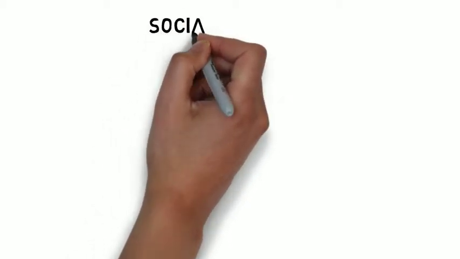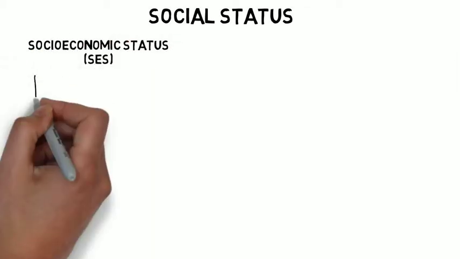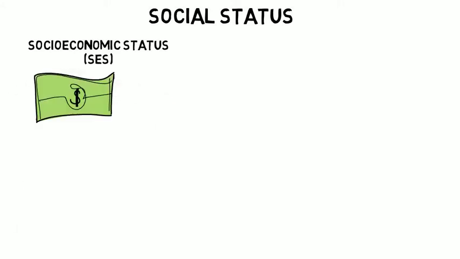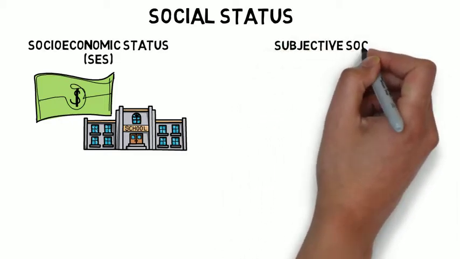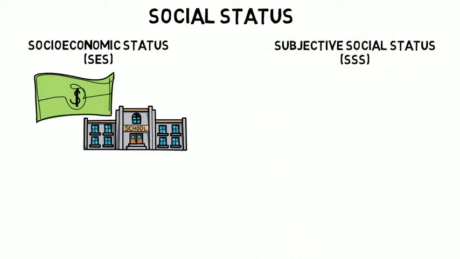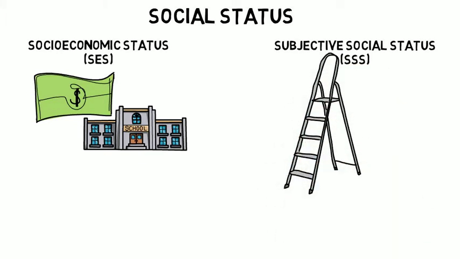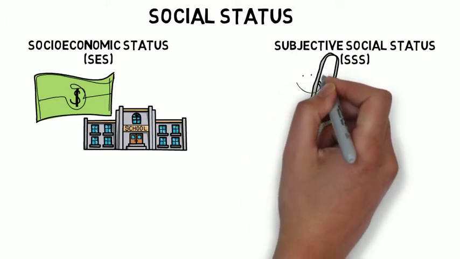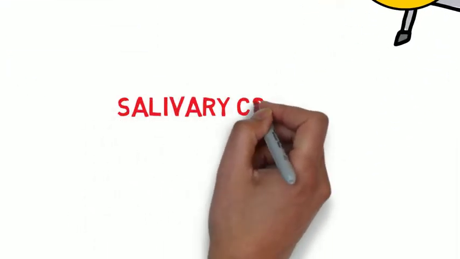To explore early life factors that may lead to dysregulation of the HPA axis later on, we first looked at measures of social status. There are objective and subjective measures of status. Socioeconomic status, or SES, is objective and involves factors such as income, education, and employment. Subjective social status, or SSS, however, involves a person's subjective perception of his or her socioeconomic standing. For example, participants are asked where they would place themselves on a social ladder. At the top of the ladder are people who have the highest standing in their community, and at the bottom are those who have the lowest standing. Research has shown that both objective and subjective SES impact salivary cortisol levels.